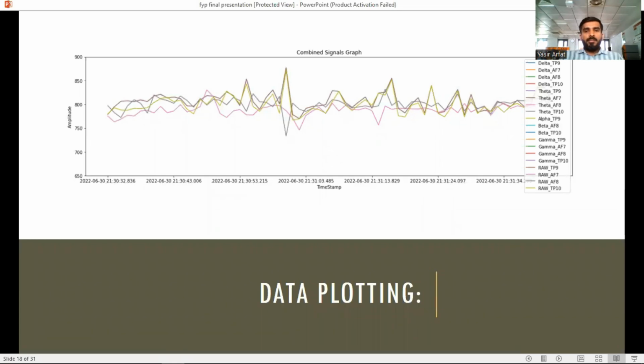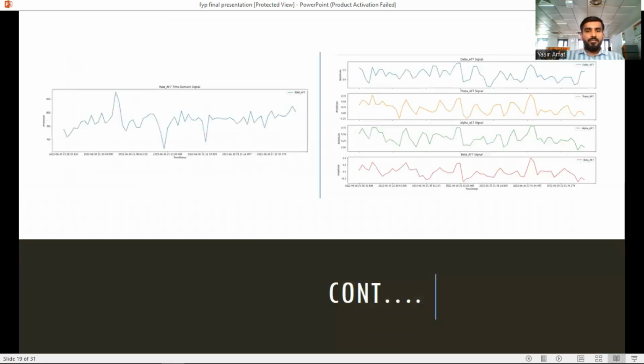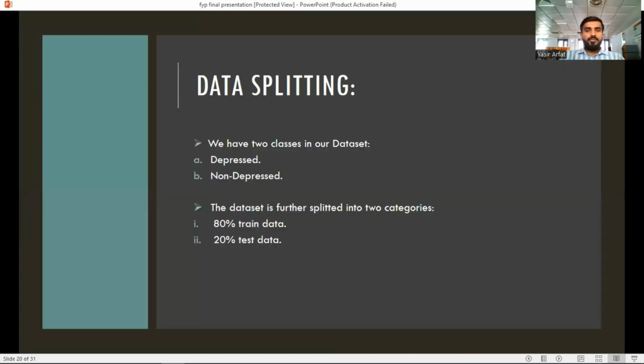So here is the combined signal graph. This graph contains signals of different frequencies. So here are different signals like delta, theta, alpha, and beta. These four signals having different frequencies are given when we split the data. Data splitting. We have two classes in the data set: depressed and non-depressed. The data set is further split into two categories: 80% train data and 20% test data.